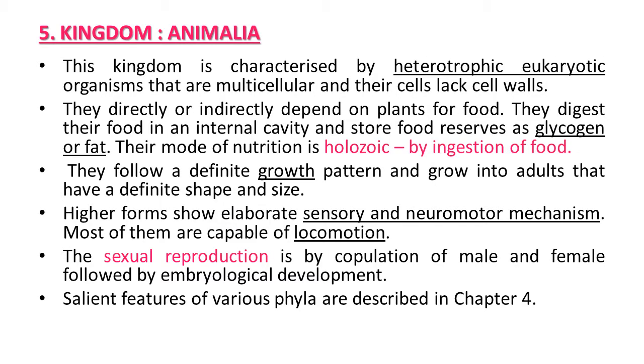Fifth kingdom, Animalia. Some features of this kingdom. This kingdom is characterized by heterotrophic eukaryotic organisms that are multicellular and their cells lack a cell wall. If we compare the Plantae kingdom with the Animalia kingdom, the Plantae kingdom has autotrophic plants, while here they are heterotrophic animals. In Plantae, plants possess a cell wall, but in Animalia, the cell wall is absent.